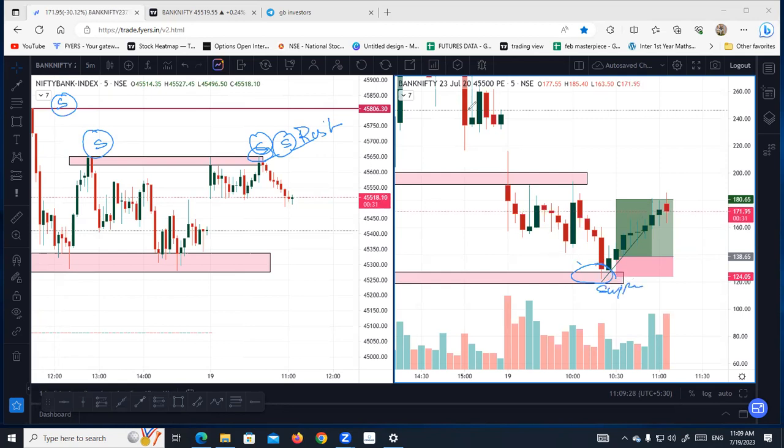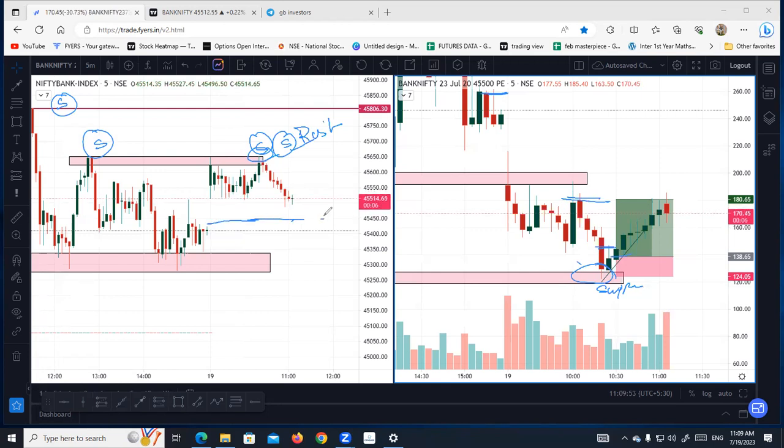As I had mentioned, 45,500 PE is my strike price. Immediately, as soon as the candle broke this high, I made my entry. My entry was at the level of 142, and I got my target. My previous high is my target of 180. Here we have the gap to be filled.